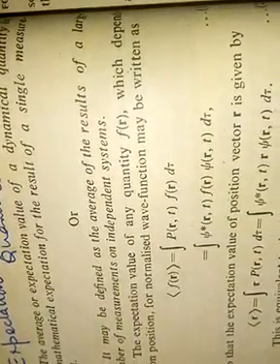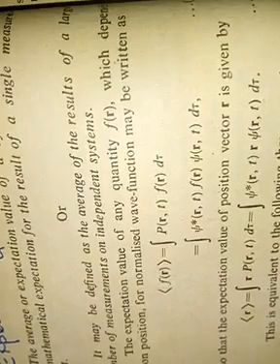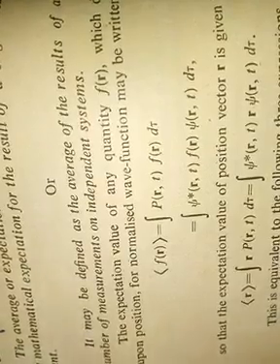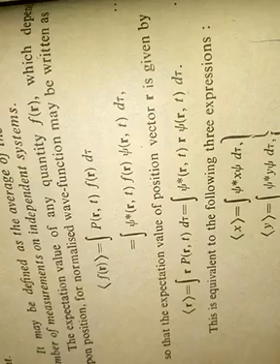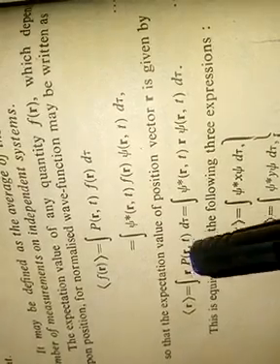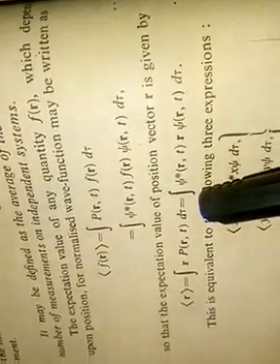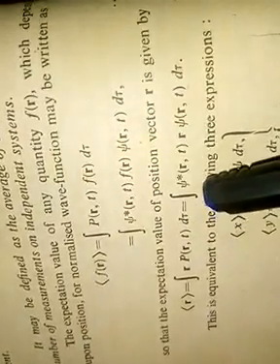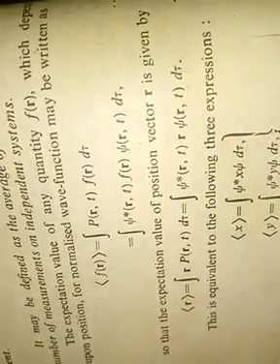So this is the expectation value of any quantity we have taken, for example F(r). Now this F(r) depends on position. For a normalized wave function, the position vector is defined by its expectation value as the integral of r P(r) dτ. So we can also write it as the integral of psi star(r,t) r psi(r,t) dτ.